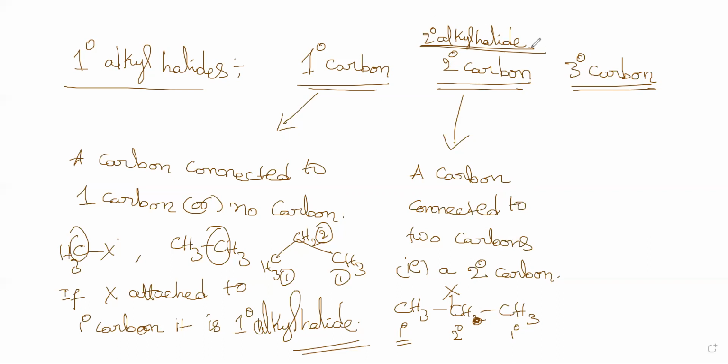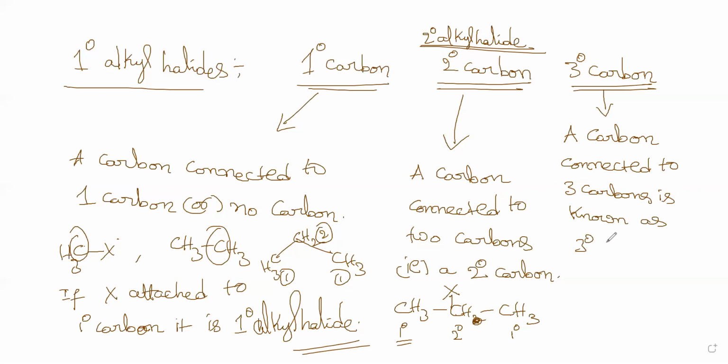Understood, sir. Now, can you tell me what a tertiary carbon would mean? Can you guess and tell me? A carbon connected to three carbons is known as a tertiary carbon.